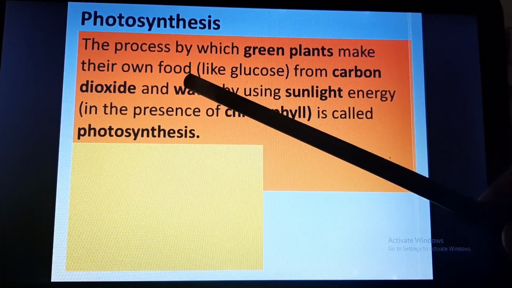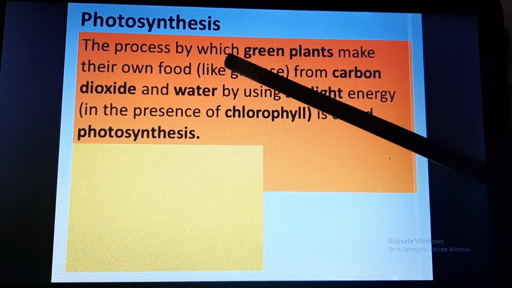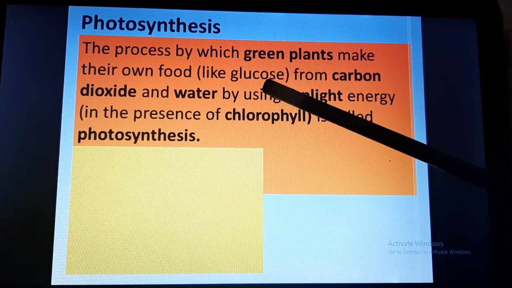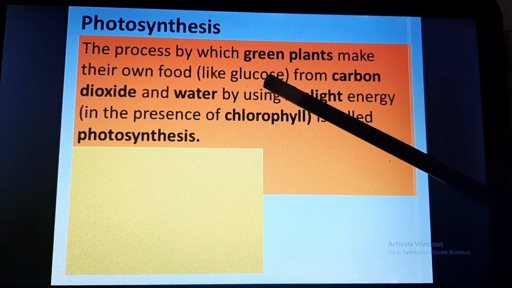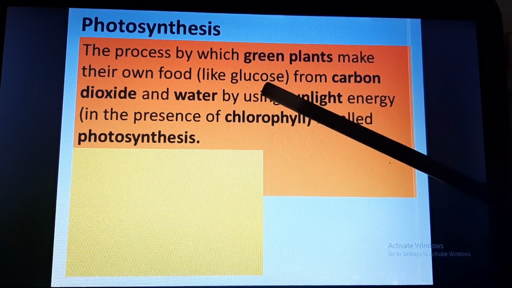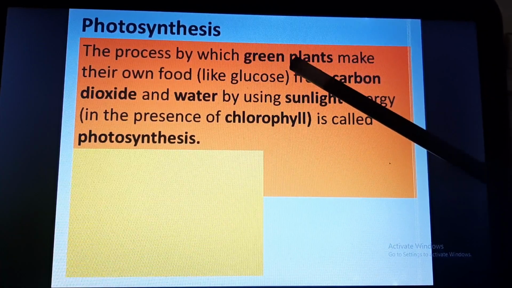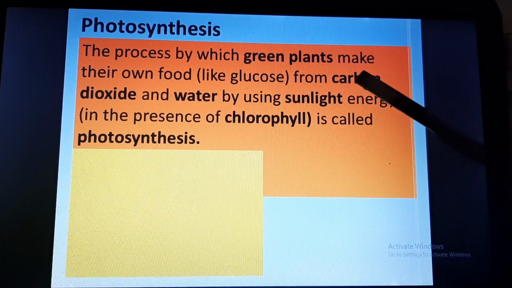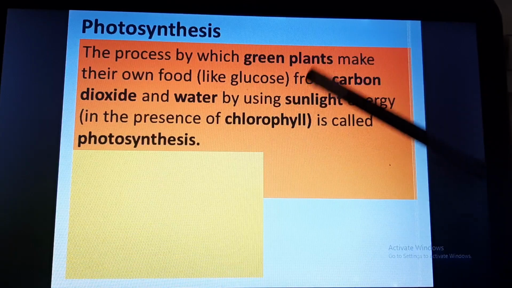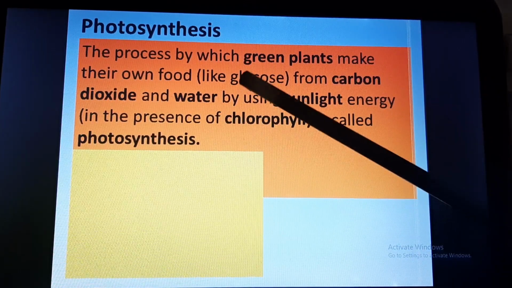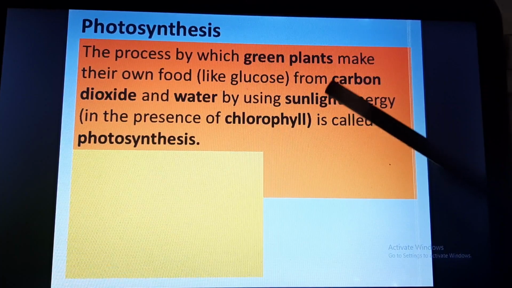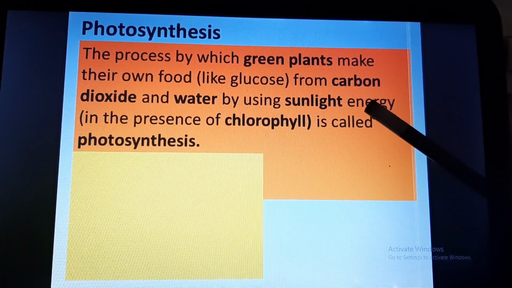What kind of food do they produce? They generally produce simple substance which is glucose. How is this glucose produced? What is the raw material which is used to produce this food? The raw material which green plants use to produce glucose is carbon dioxide and water. And which energy do they use to make glucose? They use sunlight. As we know that light is also a form of energy.